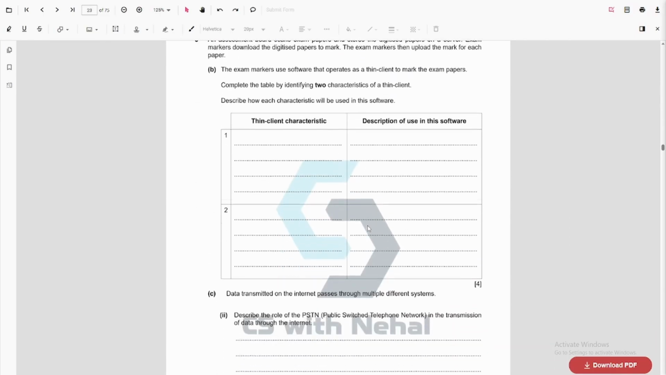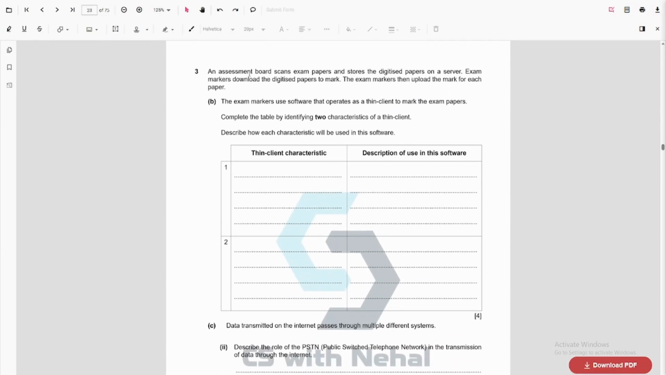Now the next part. An assessment board scans exam papers and stores the digitized papers on a server. Each marker downloads the digitized paper to mark. The exam markers then upload the mark for each paper. The exam markers use software that operates on a thin client to mark the exam paper. Complete the table by identifying two characteristics of a thin client. Describe each characteristic that will be used in the software.